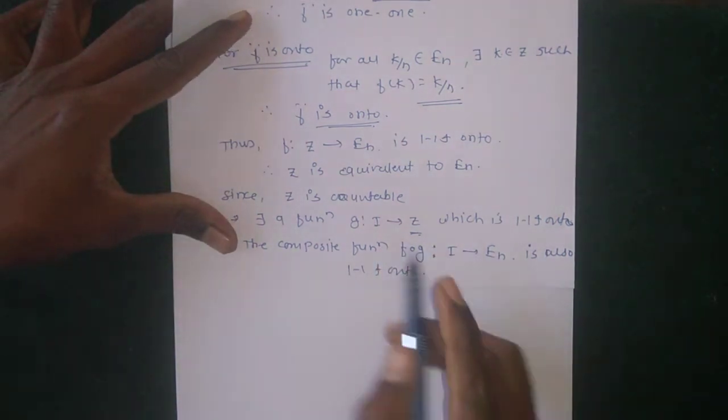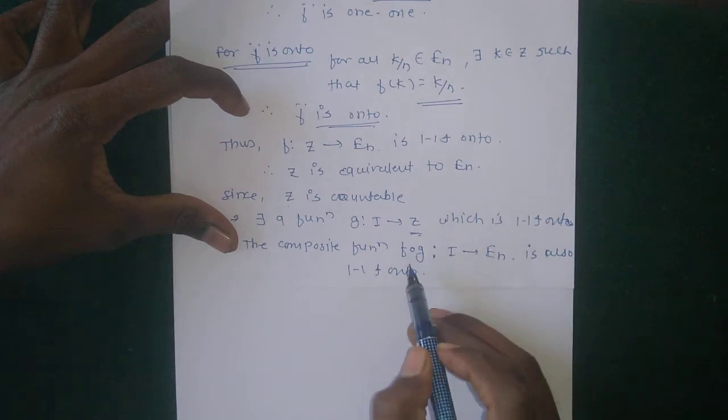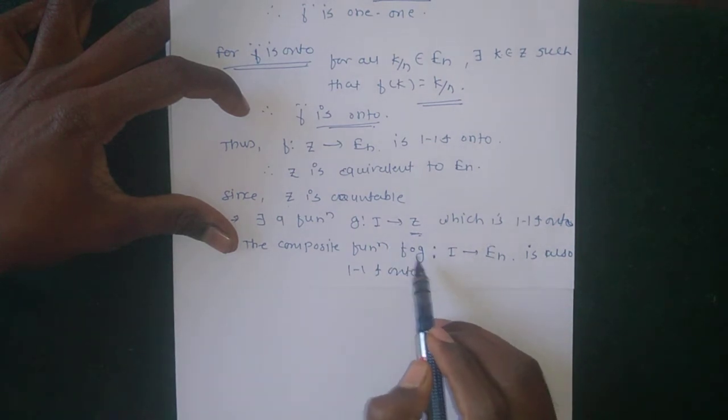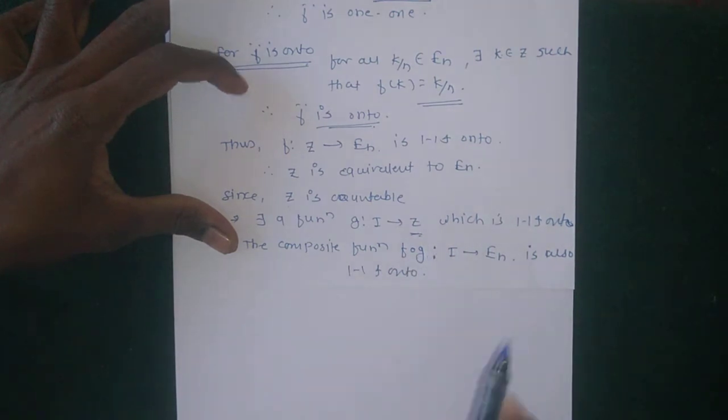So f and g are one-one and onto, then their composition is also one-one and onto.